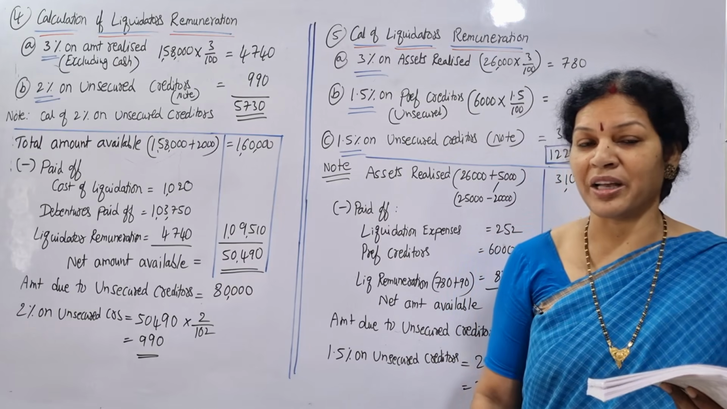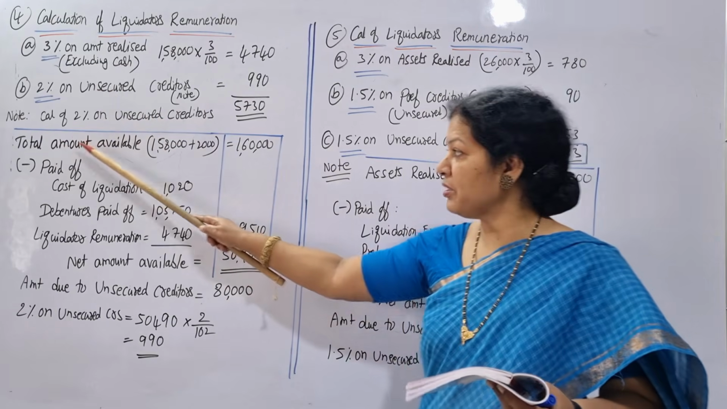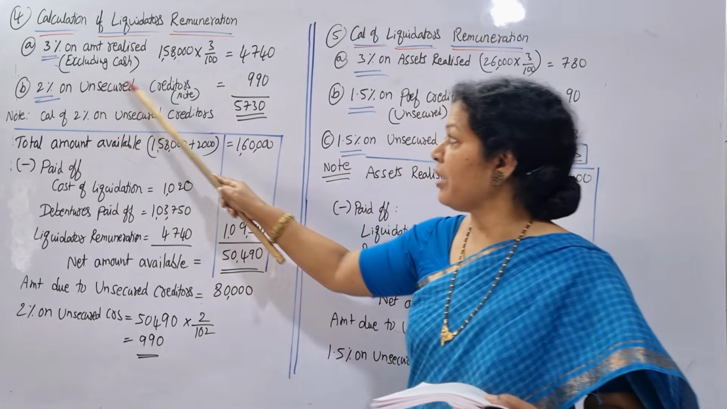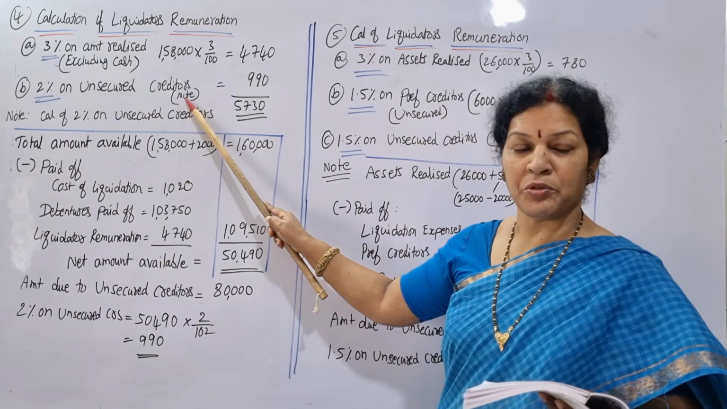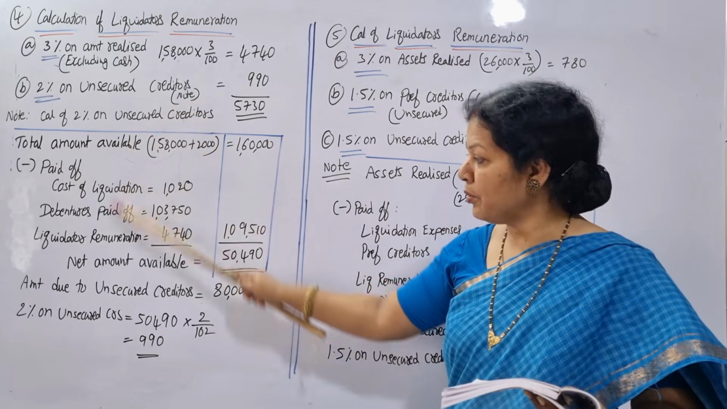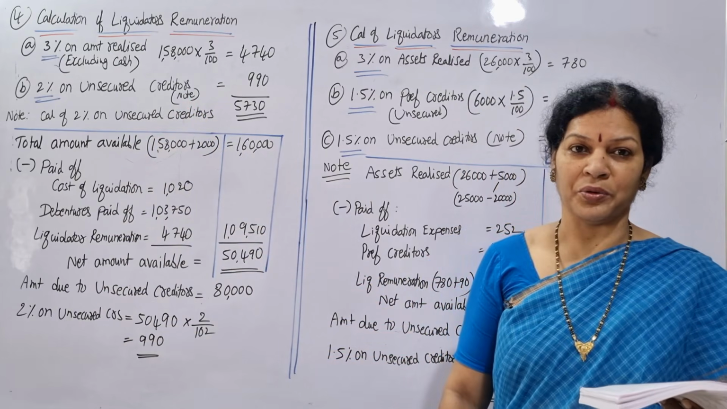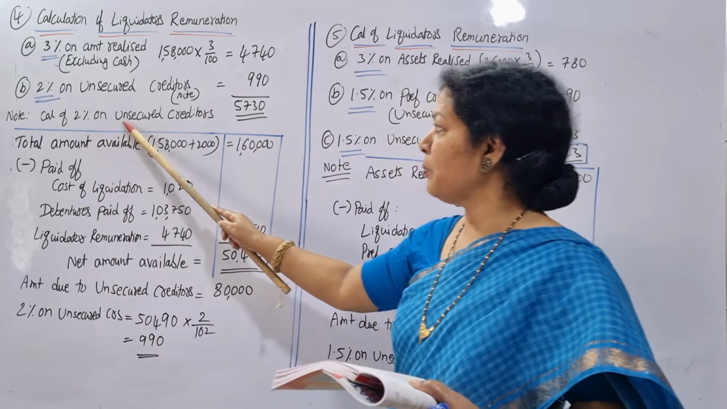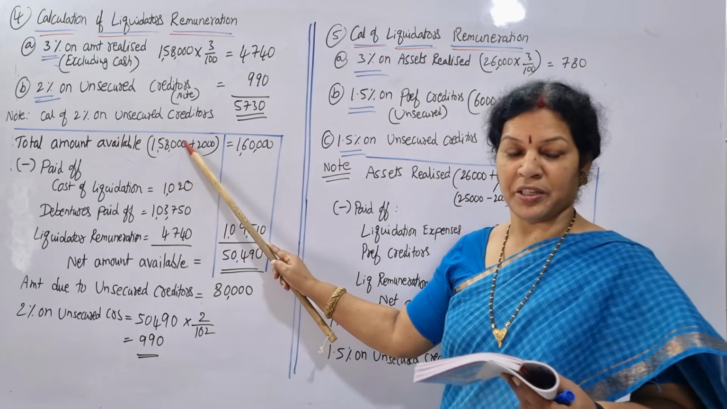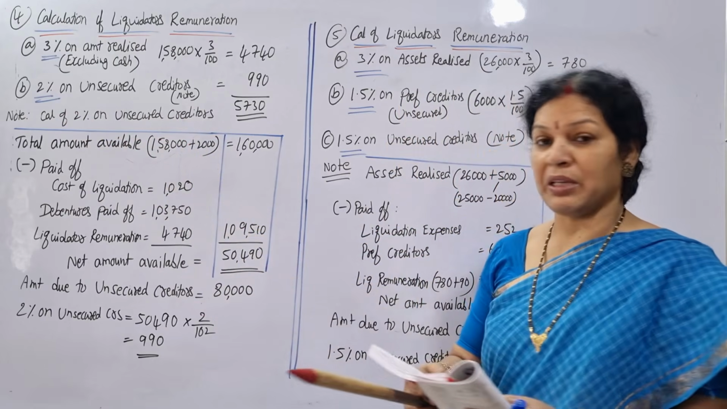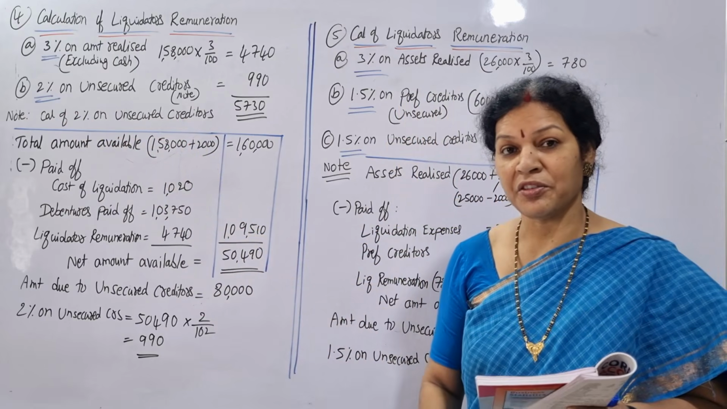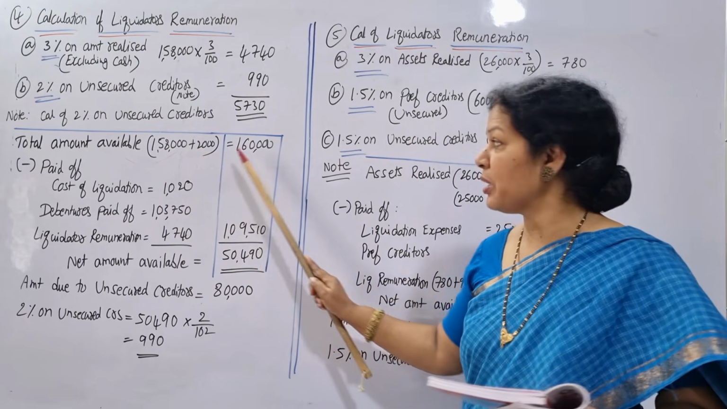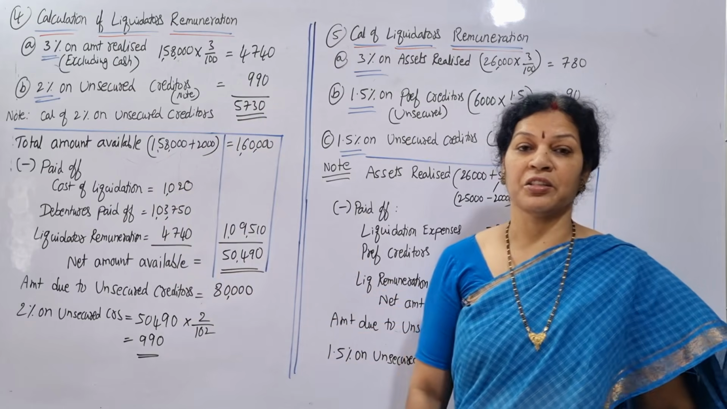Next, the second one is 2% on the amount distributed to the unsecured creditors. We have to calculate the unsecured creditors amount, so always remember this: we have to show it in a note. In the note we work out how we get this amount. So we keep a heading: calculation of 2% on unsecured creditors. Now, for the total amount available, the realized amount is 1,58,000 plus 2,000 cash. Together we have 1,60,000.